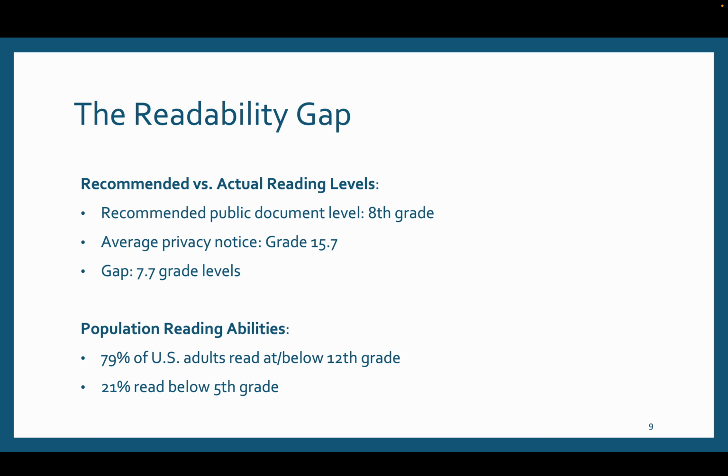So, the readability gap. The recommended readability level is 8th grade for most people. But the average privacy notice was 15.7, which is like 7 years above, right? So the gap is 7.7 grade levels. The population reading ability: close to 80% of US adults read below the 12th grade, and 21% read below 5th grade, right? So that's the gap that needs to be addressed in some way.